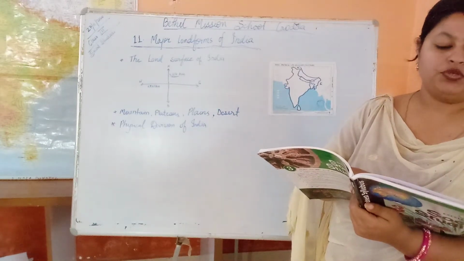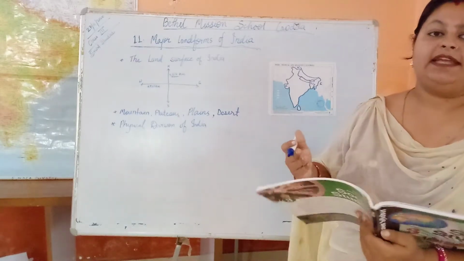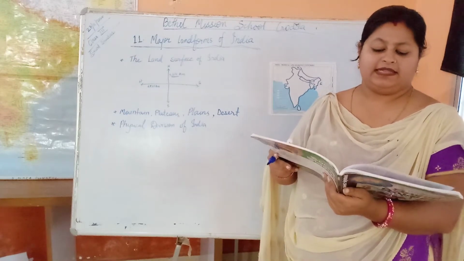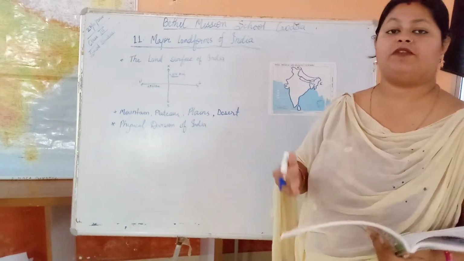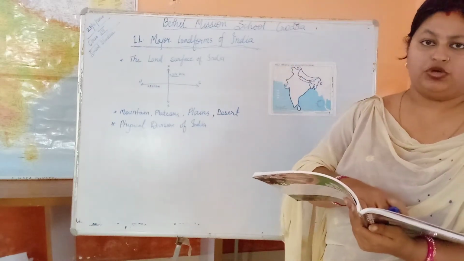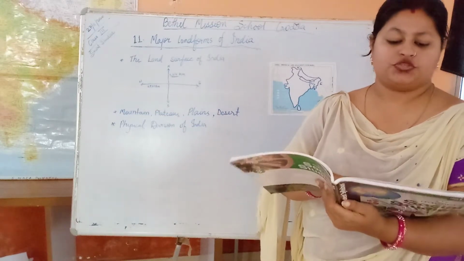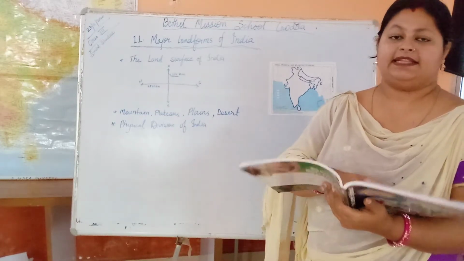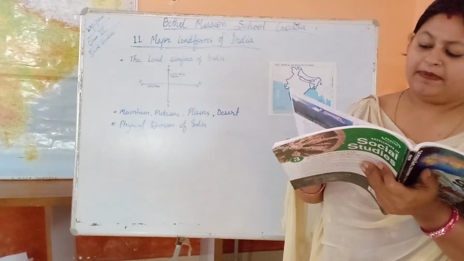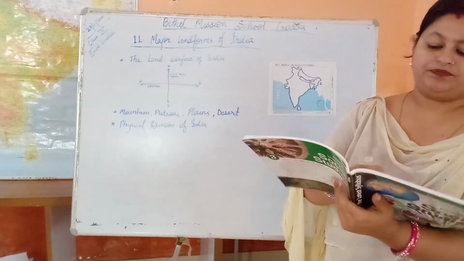Many rivers flow through this plain. These are Ganga, Yamuna, Satluj, Kosi, Brahmaputra, Chambal, Son, Mahanadi and Gandak. These rivers fall in the Bay of Bengal.